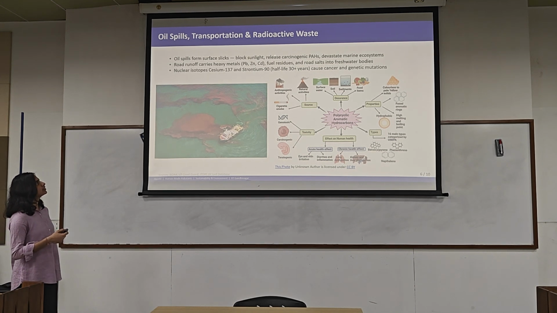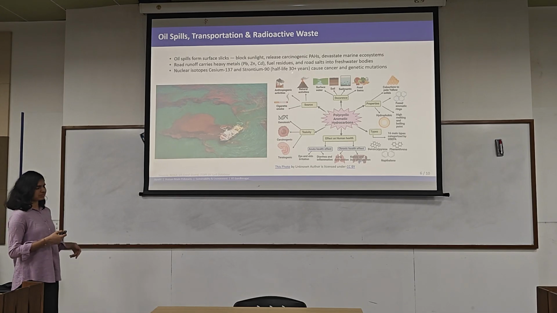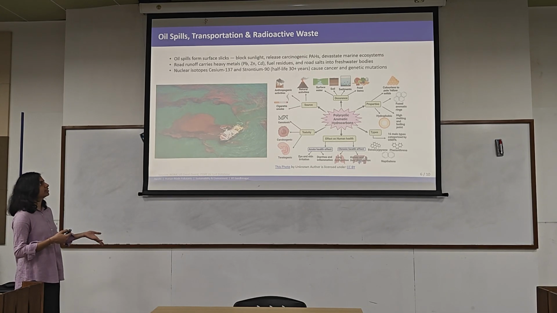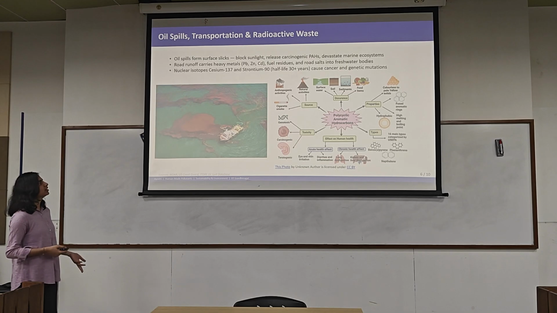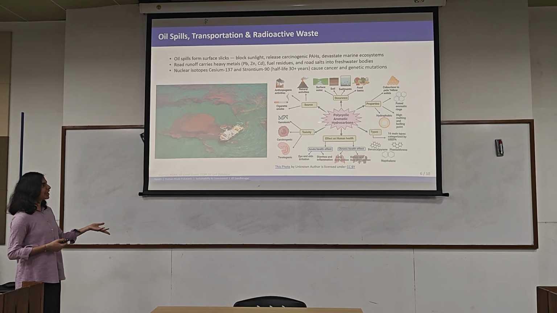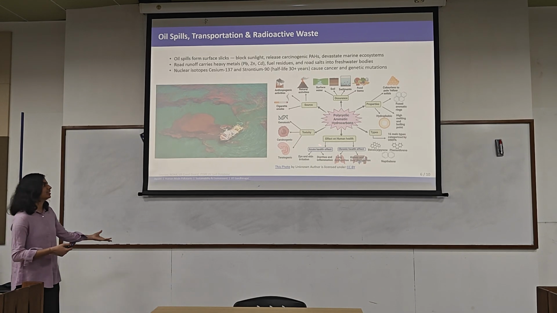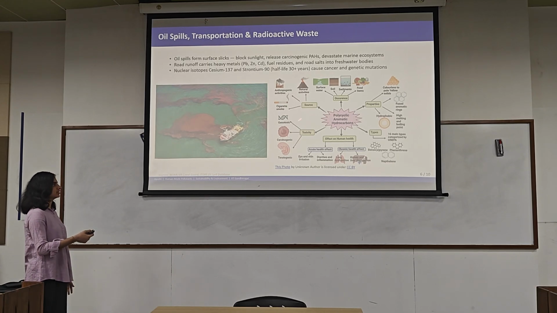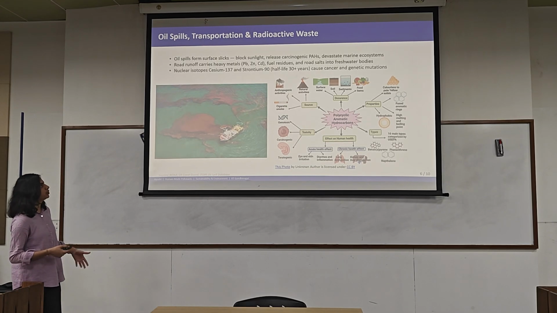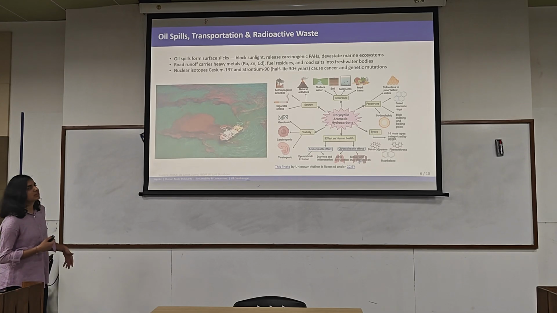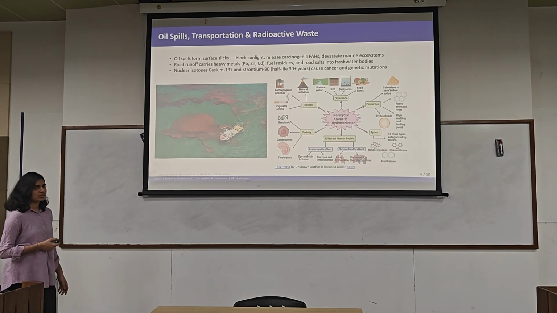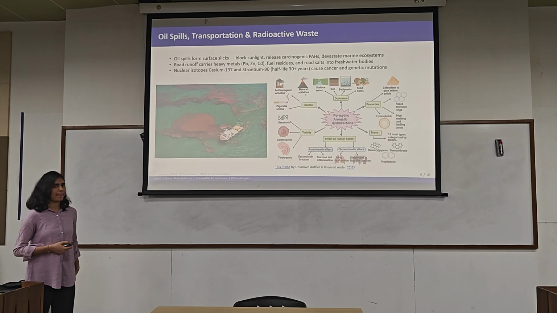This also releases carcinogenic PAHs, polycyclic aromatic hydrocarbons. The image you can see is the different sources and the results and effect on human health. Some of the organics which are present in these oil compounds, they are carcinogens.